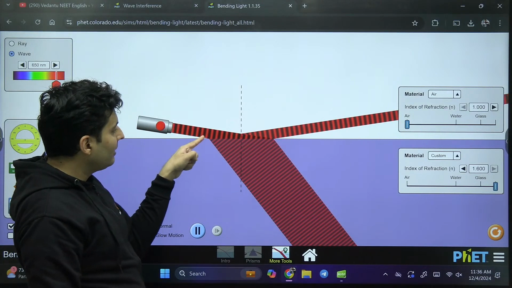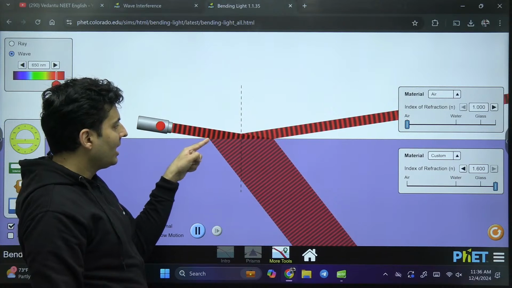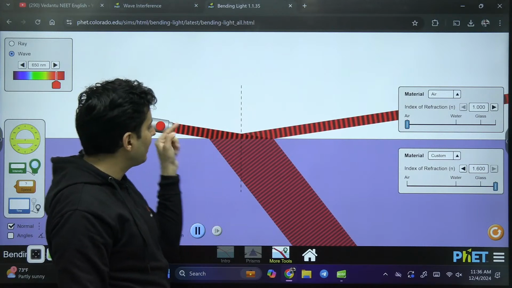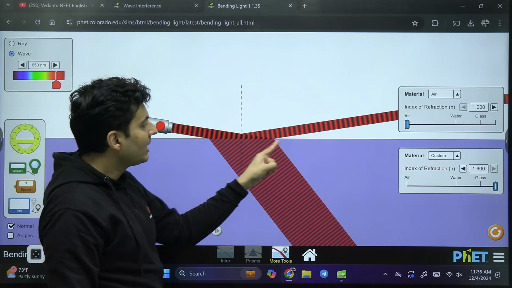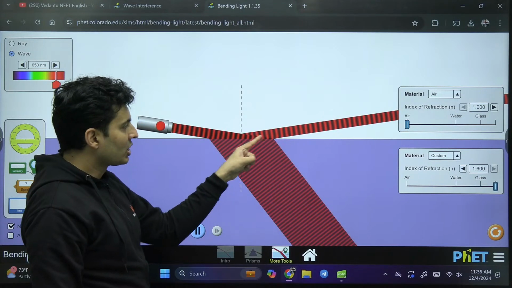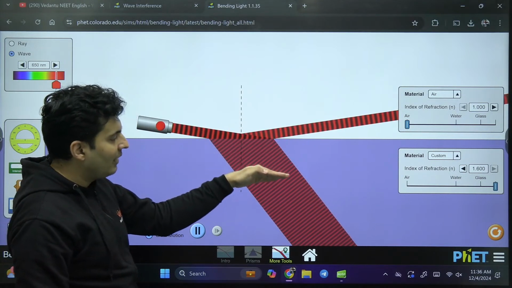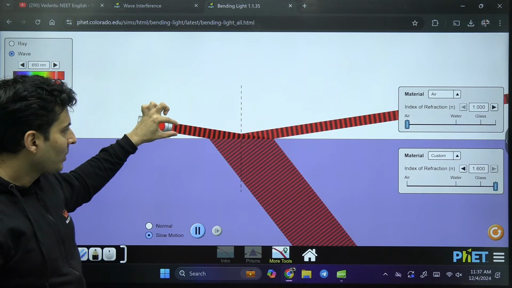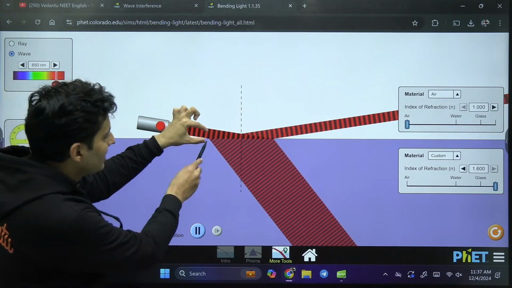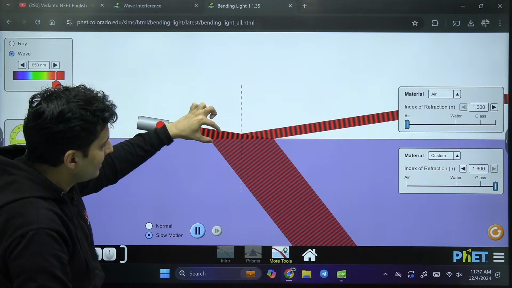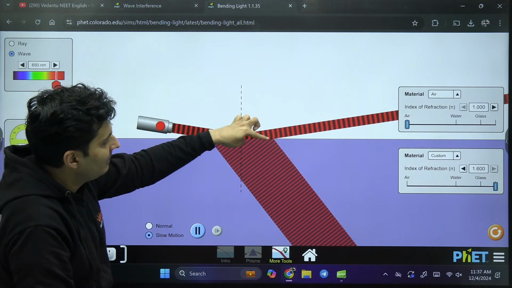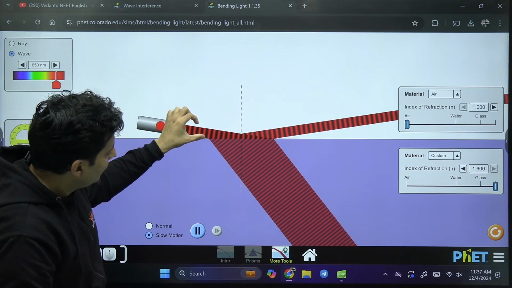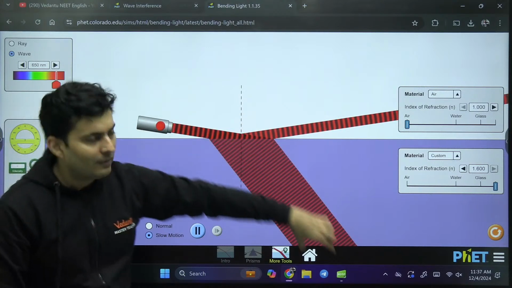But the wavefront which had touched earlier, the lower part of it, had slowed down a long time back. The upper part slows down after some time, when that part reaches this particular medium. So you will see that the wave would have bent by some amount. Okay, try to understand again. This wavefront reaches here. This part slows down, so it has lesser speed. This is still continuing with the same speed. When it reaches here, then it slows down. But because this lower part had slowed down earlier, you will see that the wave has bent.